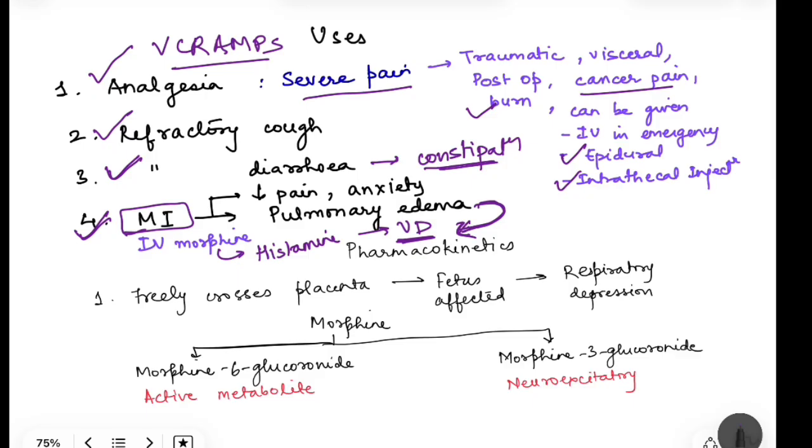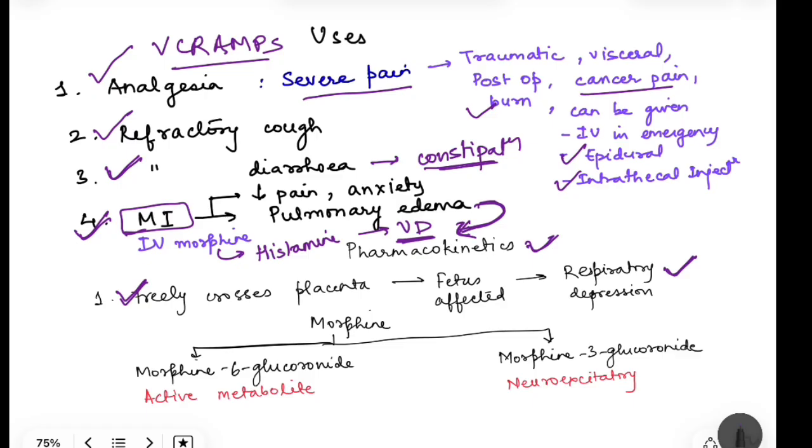Now a very little bit about pharmacokinetics we will touch, because this morphine can freely cross the placenta if given to the mother, and I told you that in case of painless labor where it is required, there morphine is given. So because it freely crosses the placenta, the fetus can be affected and this will lead to respiratory depression in the fetus. So whenever morphine is used in the mother, we should always be ready for respiratory depression in the fetus.